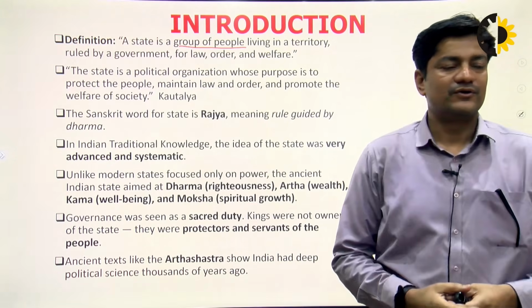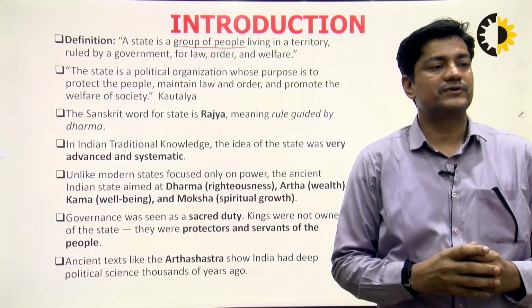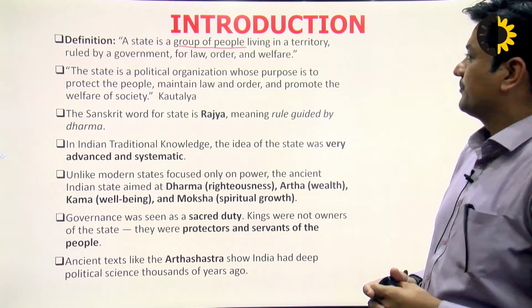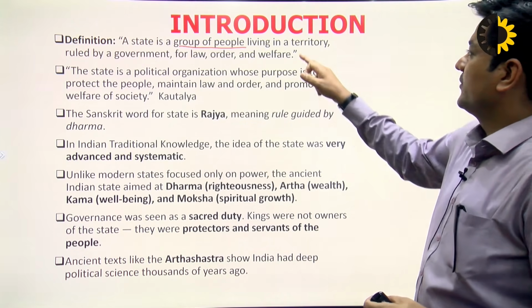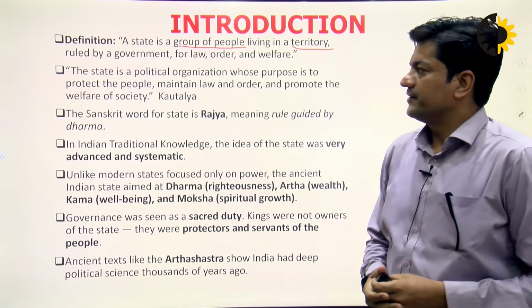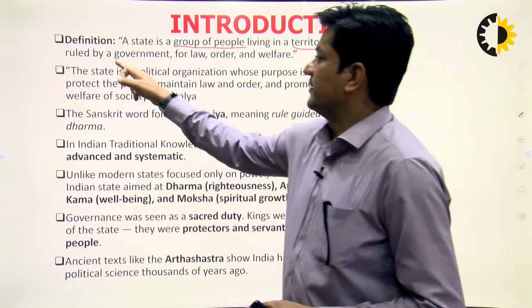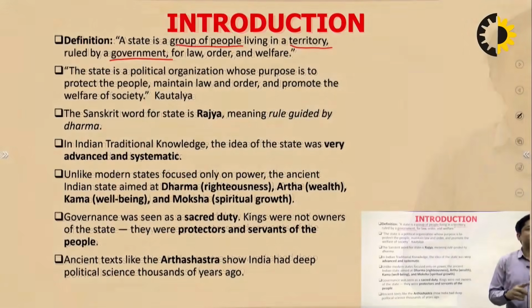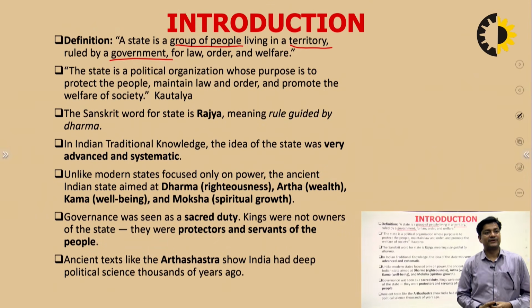Means the first condition of declaring a territory as a state is that it must have a group of people. They must be living in an area or territory. Third, it is ruled by a government. And for what? The government will provide law and order and welfare.